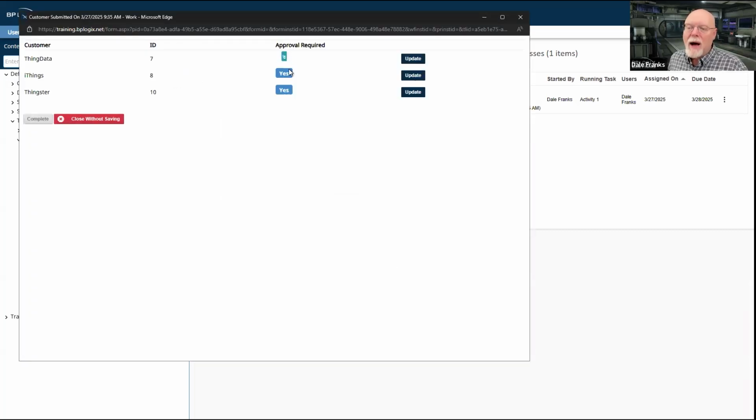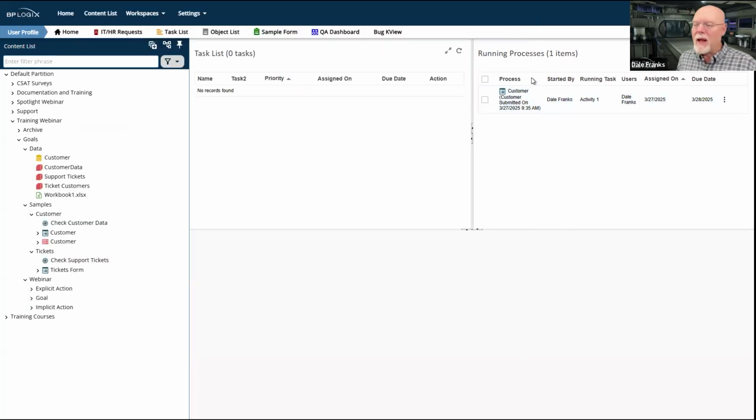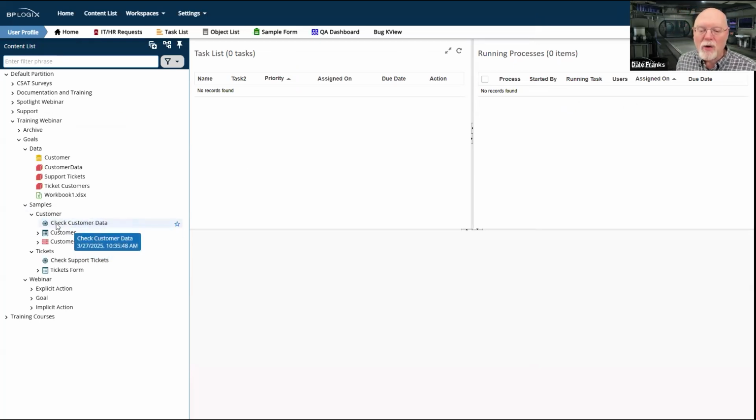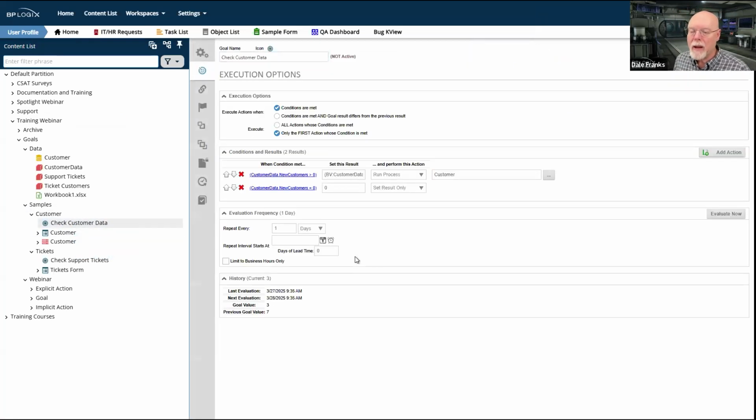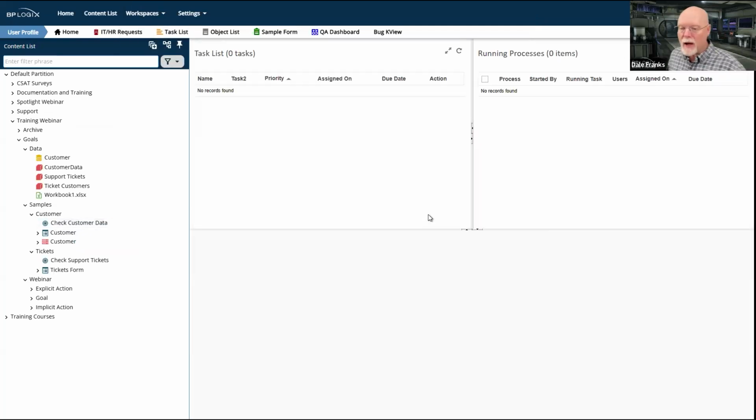So great. I can just set all of these customers to approved. I can update each of their records. I can complete my task. It's done. I have nothing else running on my system. And now we can go back to our goal again and evaluate it. And our goal value returned 0. Because it returned 0 and it set the result only for that run of the goal, if I go back to my user profile, there's nothing, again, running on my system. I have no tasks assigned.